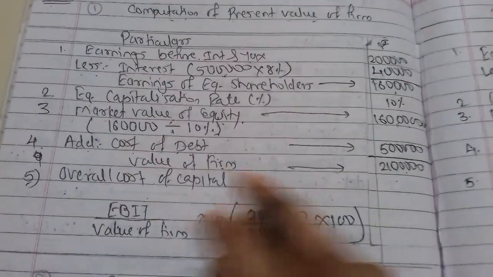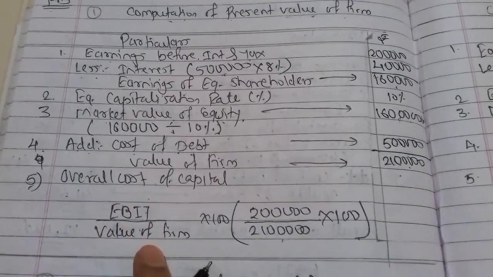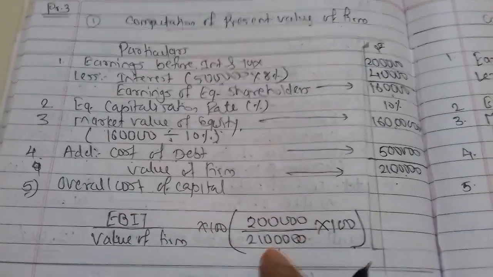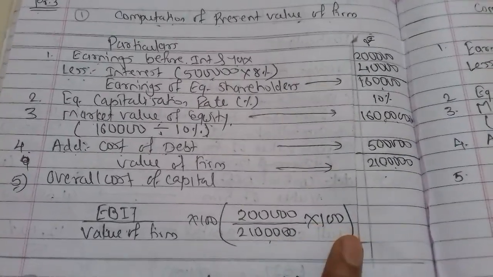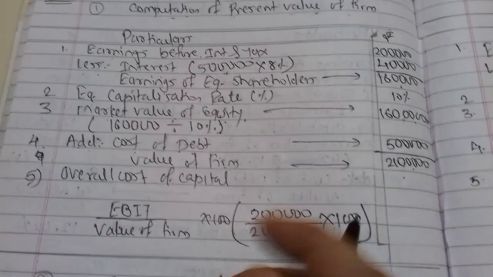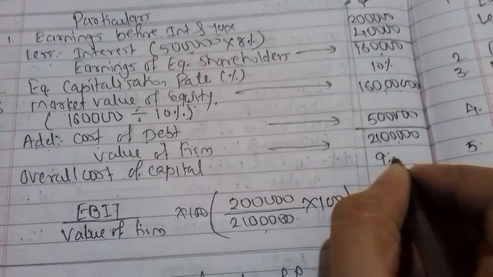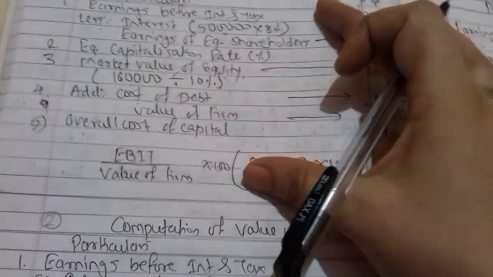Now overall cost of capital we have to find out, and the formula is EBIT upon value of firm multiplied by 100. Our EBIT was 2 lakhs divided by our total firm value of 21 lakhs multiplied by 100. If we calculate it, we will get the overall cost of capital, and it is 9.52%. This was our existing structure. Now we'll go for the proposal.